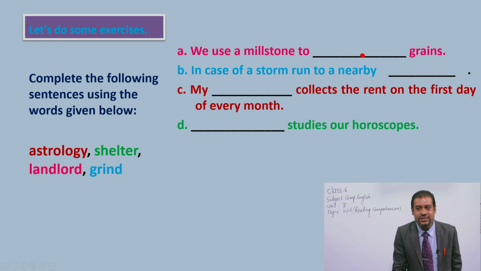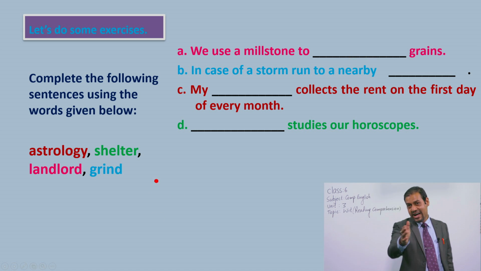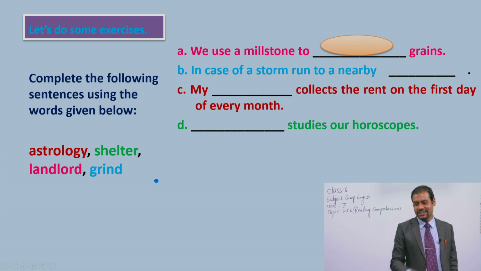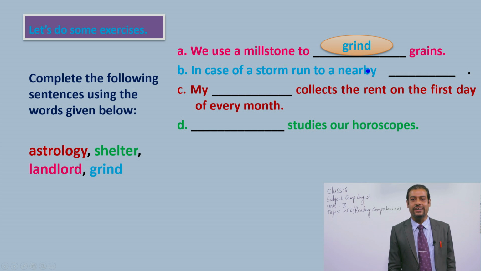What can be the correct word here from these 4 words, dear students? Now check your answer. What is it? Alright, we use a millstone to grind grains. Very good. And don't worry, if you are not right, please correct now, okay? Write correctly now. The correct word in the first sentence is grind.